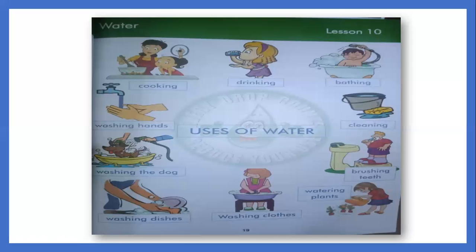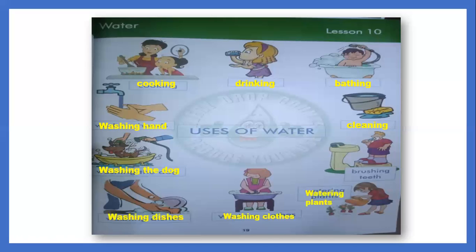Class, what are the uses of water? First, we have cooking, drinking, bathing, cleaning, washing hands, washing the dog, washing dishes, washing clothes, and watering plants. And the last one, brushing teeth. These are the uses of our water.